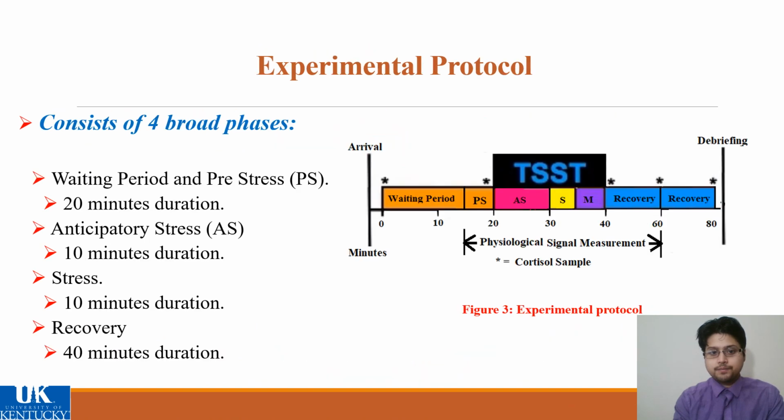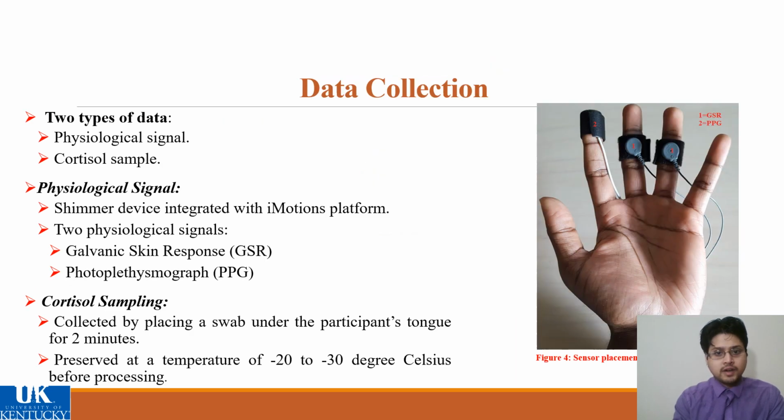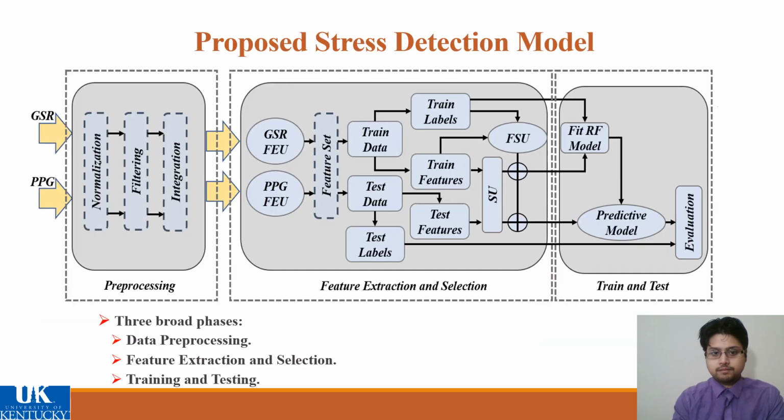The experimental protocol adopted for this study consists of 4 broad phases. Waiting period and pre-stress is for 20 minutes, followed by anticipatory stress for 10 minutes, subsequently a stress period for 10 minutes, which is followed by a recovery period of 40 minutes. The two types of data collected are the physiological signals and the cortisol sample. Physiological signals collected are GSR and PPG through fingertip sensors, as shown in figure 4. Cortisol is collected by placing a swab under the tongue for about 2 minutes. 5 cortisol measurements were taken throughout the study.